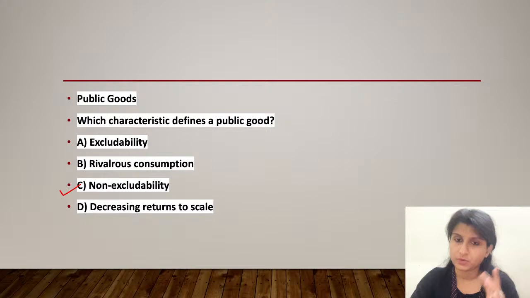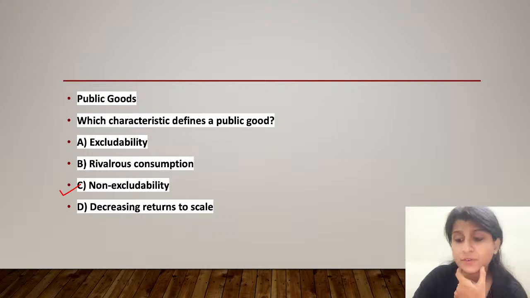But here, rivalrous consumption means if I am using it you cannot use it, that type of thing, so that does not apply here. Option C is right. And option D, decreasing returns to scale, refers to the situation where increasing the input into production results in less proportionate output. So this characteristic is not related to the definition of public goods, and that is why it is not the right answer. Okay, clear everyone?